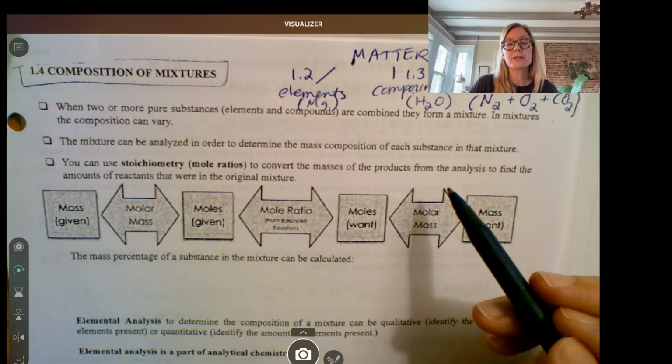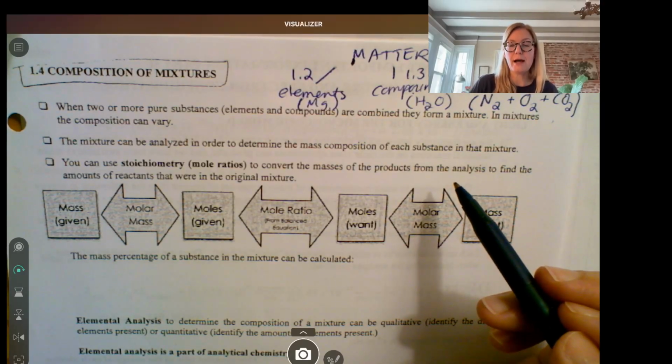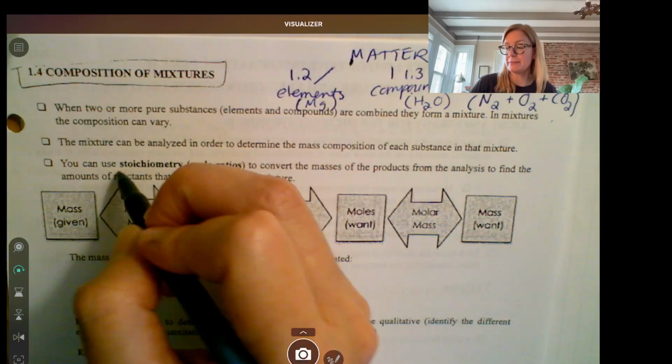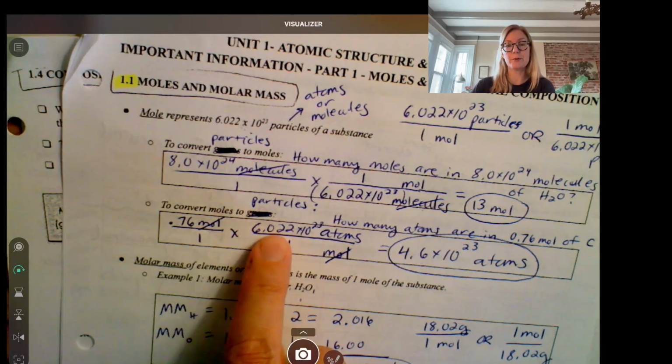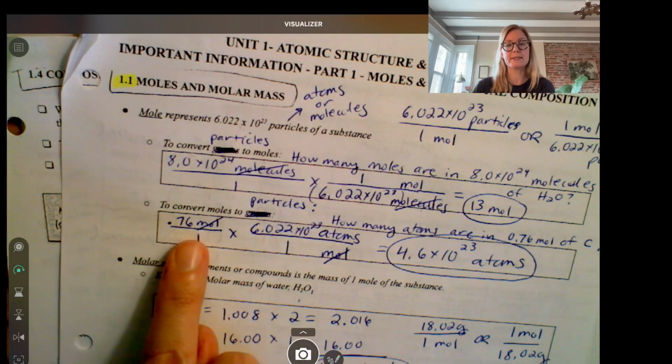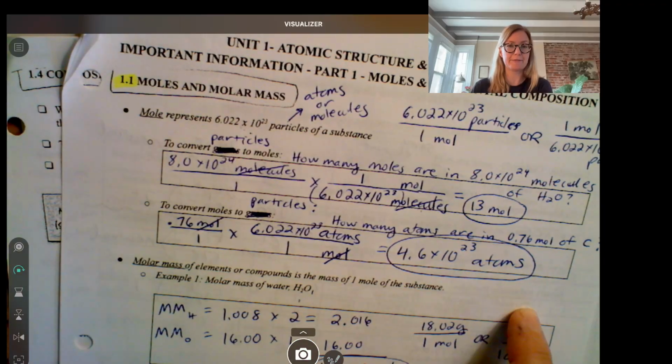One thing we are going to be using in 1.4 is stoichiometry, okay? Stoichiometry is a type of dimensional analysis that you hopefully learned about in regular chemistry. If not, watch a video on stoichiometry. First, watch a video on dimensional analysis. That's what we did back in 1.1. Dimensional analysis is a way of converting units by multiplying fractions.